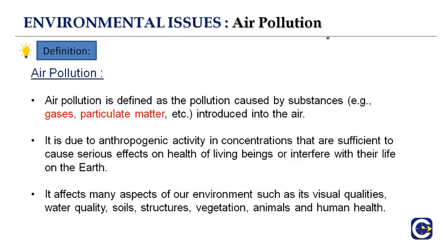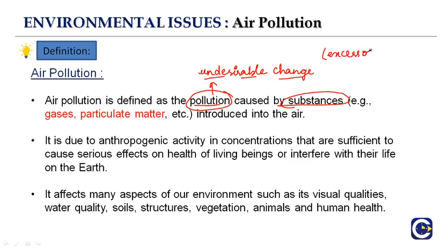So air pollution is defined as the pollution caused by substances. Like we have discussed, pollution is an undesirable change. So this undesirable change in the air, like an excess of CO2, is caused by substances like gases and particulate matter introduced into the air.